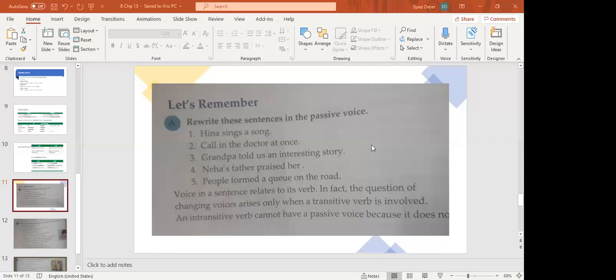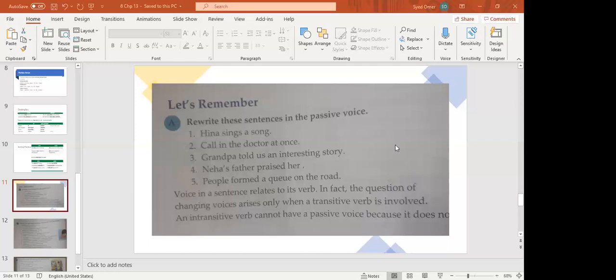Okay, now change it. We. Yes, teacher? We. You have to bring the direct object in the start. The direct object is us. So us is the objective pronoun. What is the subjective pronoun of us? We.